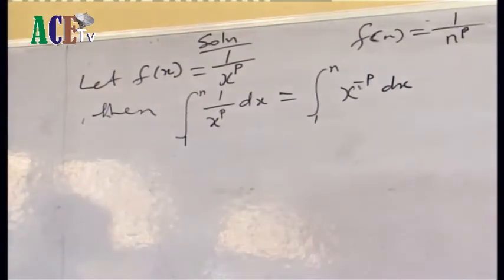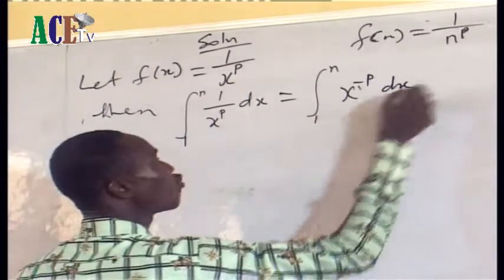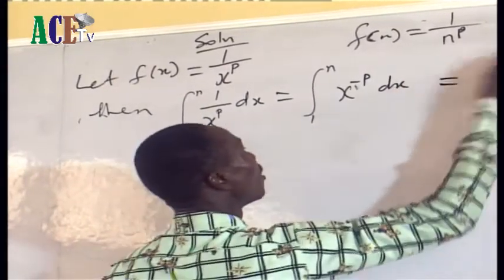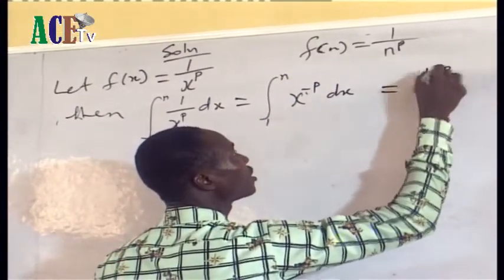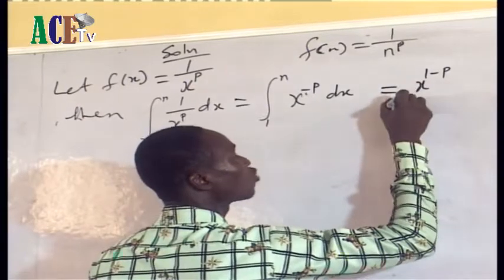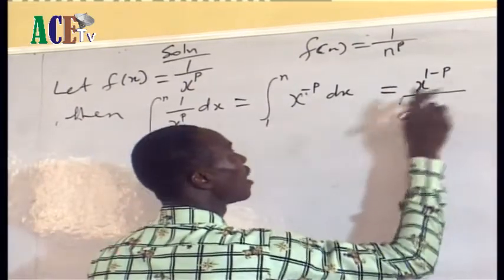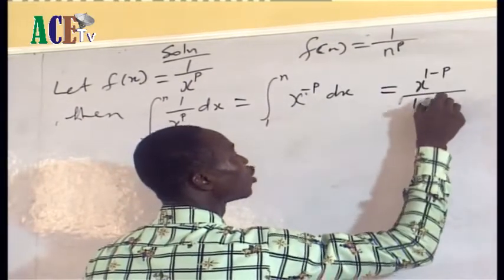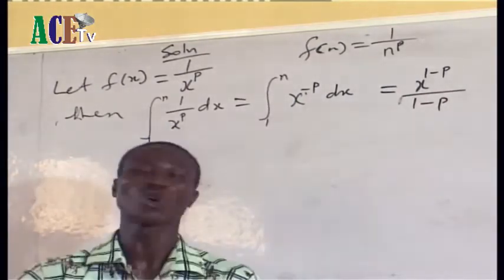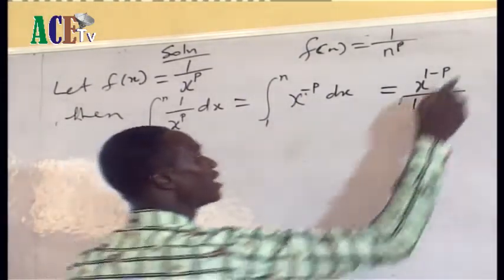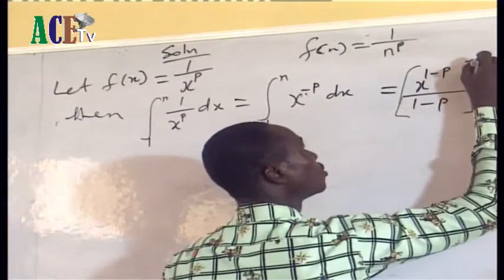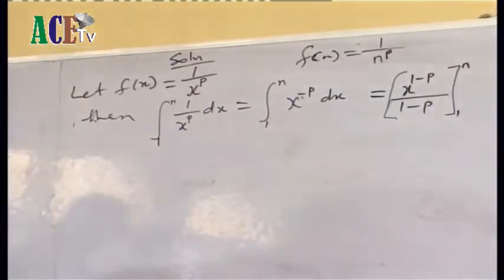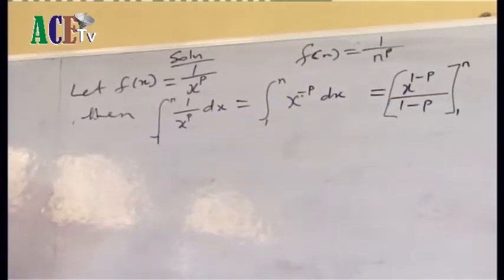Yes, that's what that one gives me. And this will simply be, don't forget the integral will add 1, x raised to 1 minus p over 1 minus p, as opposed to writing minus p plus 1, it is the same thing. Then at the limit 1 to n.